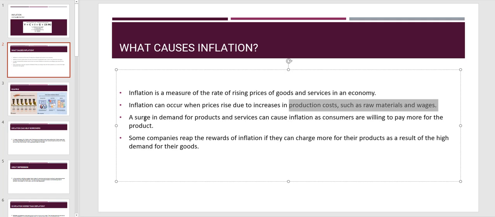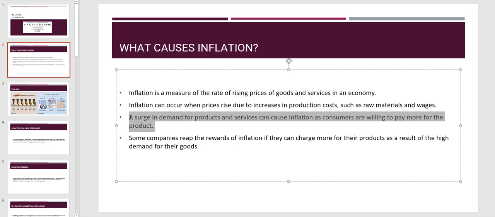A surge in demand for products and services can cause inflation, as consumers are willing to pay. We saw that with toilet paper and any cleaning supply when COVID happened. People were fighting over it and paying more, and people were hoarding. All of that is just supply and demand.